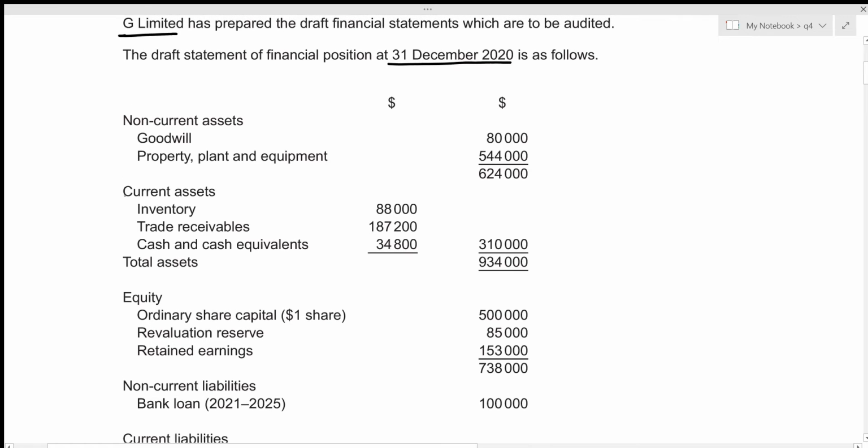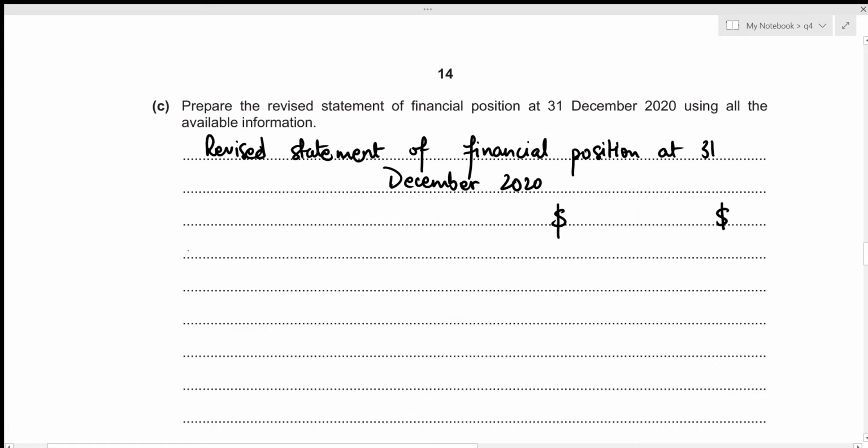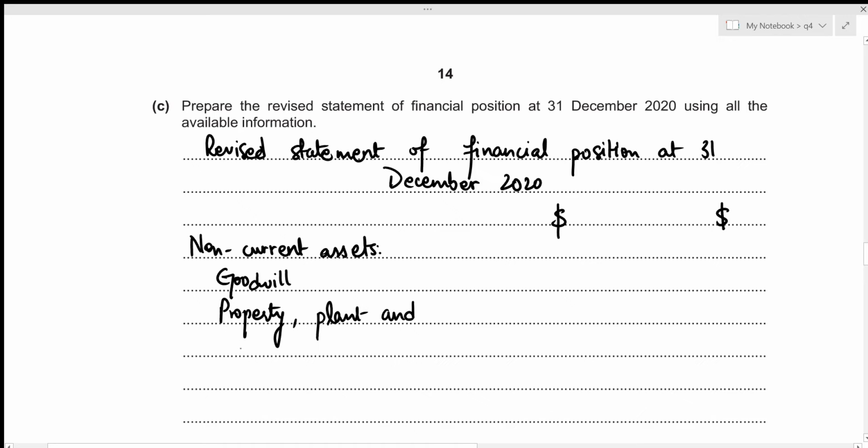So the first section we have is the non-current assets, and it includes goodwill as well as property, plant and equipment. So let's write it down. So we have non-current assets that deals with goodwill and property, plant and equipment. Right, so this gives the total for non-current assets. Now we can move towards the current assets section.